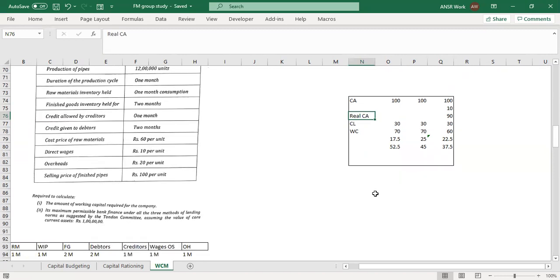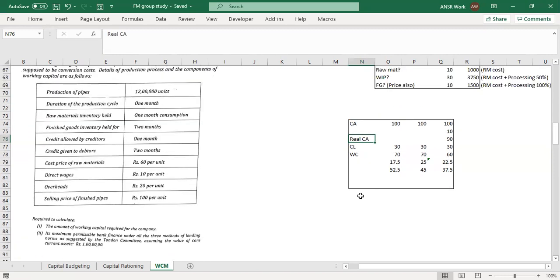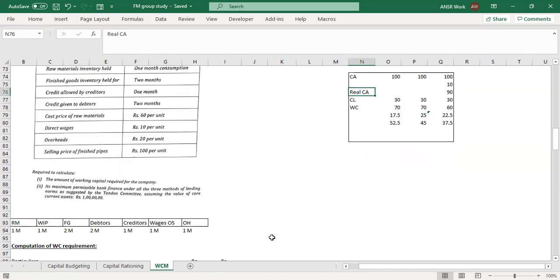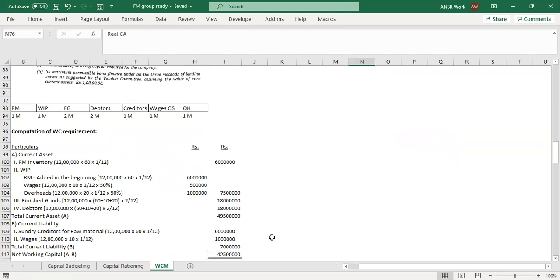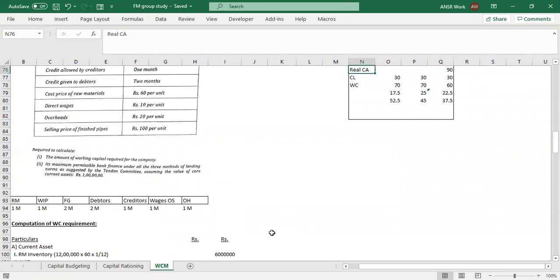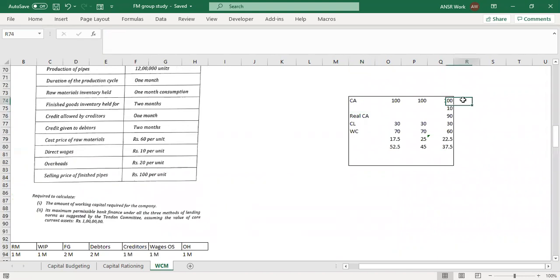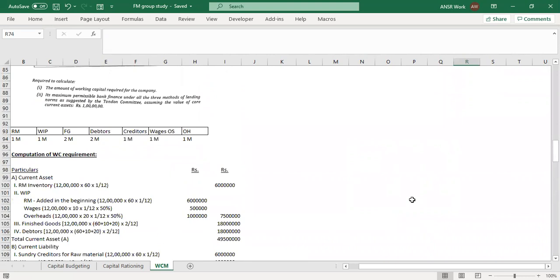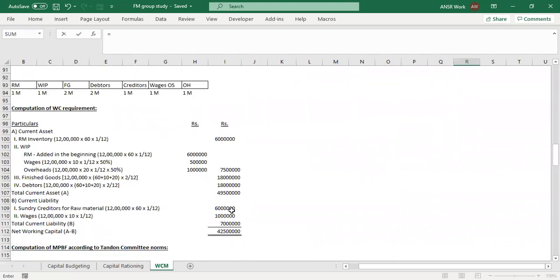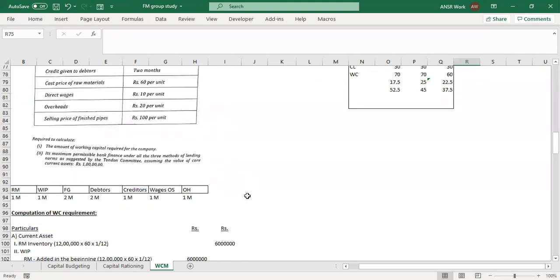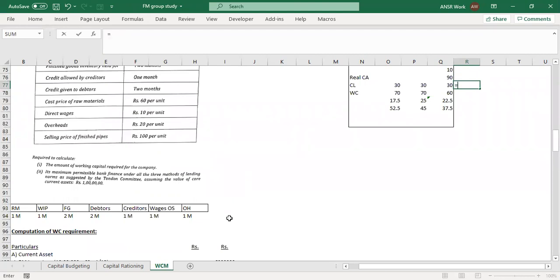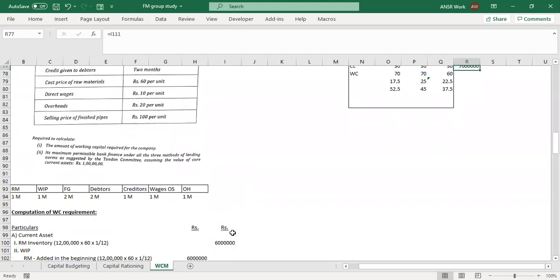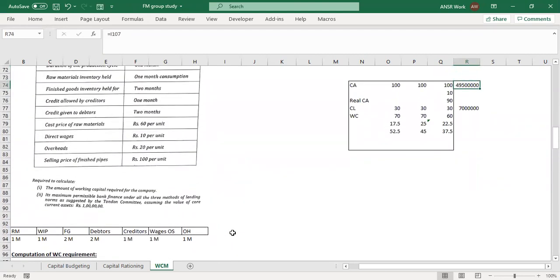Now if not, then do this calculation for this scenario. We have current asset of 4 crore 95 lakhs. We have current liability of 70 lakhs.